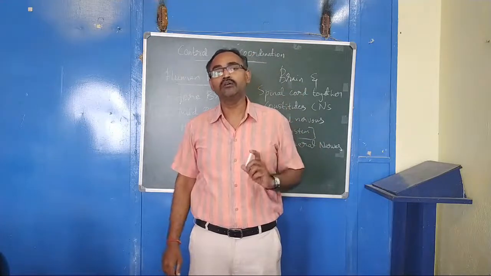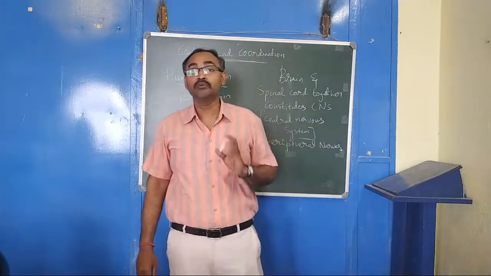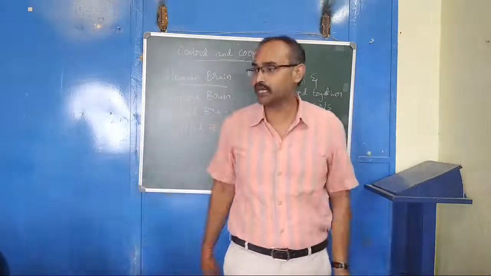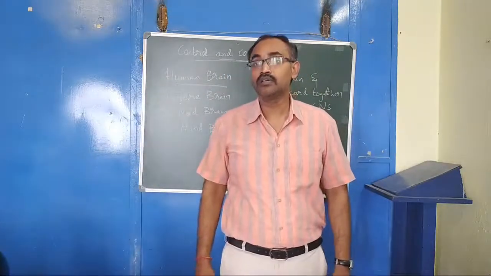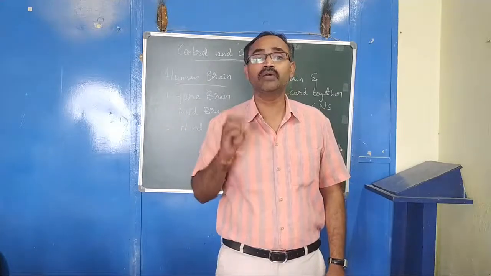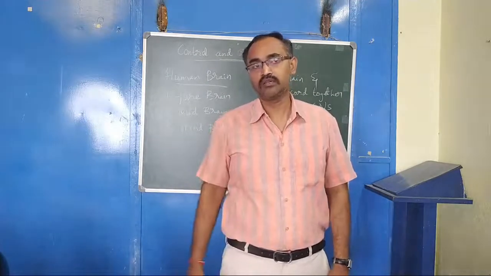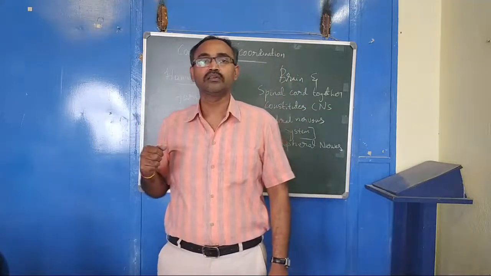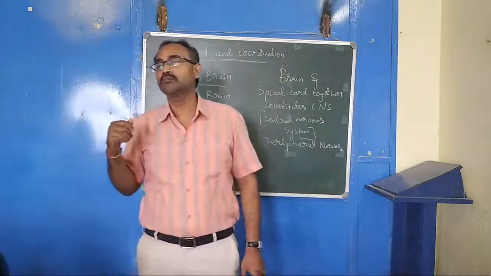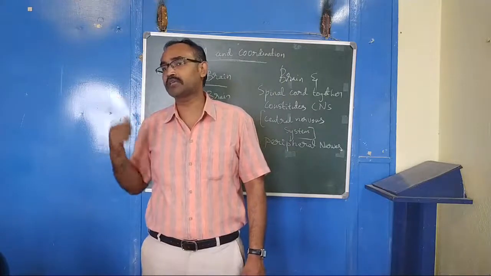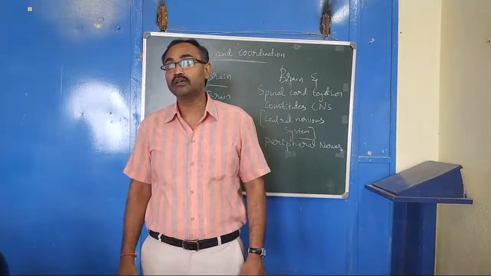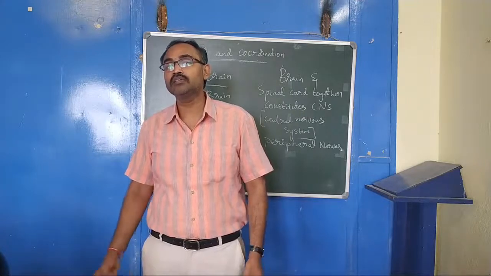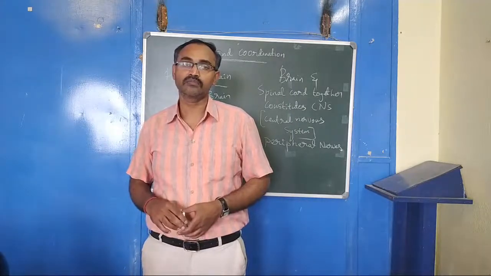Do you know, the brain, which is able to do almost all the different activities, is a very delicate organ. We are able to do different kinds of tasks, but all these tasks are controlled by the brain, a very delicate organ.